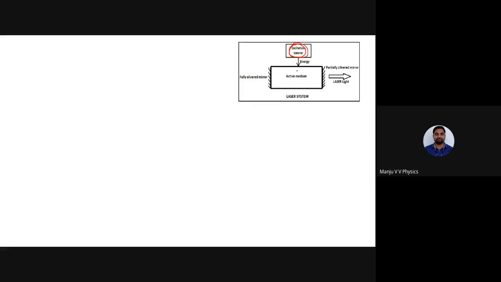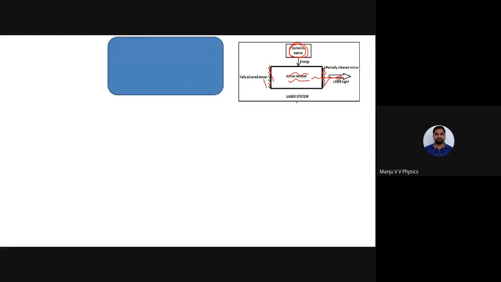Inside the active medium there will be population inversion. There will be two mirrors. One is fully silvered, because I don't want the laser to escape. This is partially silvered. That means whenever two waves undergo constructive interference, that wave comes out. Partially silvered is nothing but there will be some gap. That wave comes out of this cavity as a laser. Very simple.